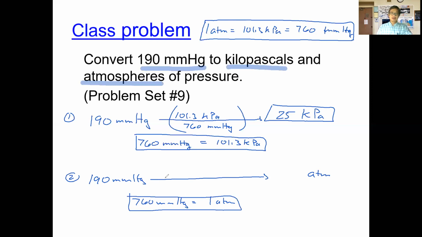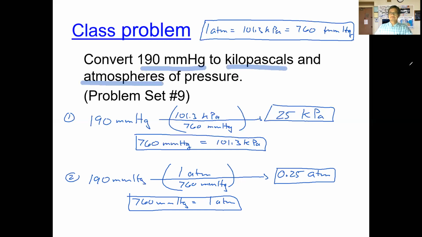So let's go ahead and plug that into our calculation here, which will require that we put 760 millimeters of mercury in the denominator again to cancel out this unit here, and 1 atmosphere on the top. So writing that in, then we end up with a pressure of 0.25 atmosphere. So hopefully you got that as well. If not, please make sure you write this down to have it there for you to study. Okay. All right. Very good.